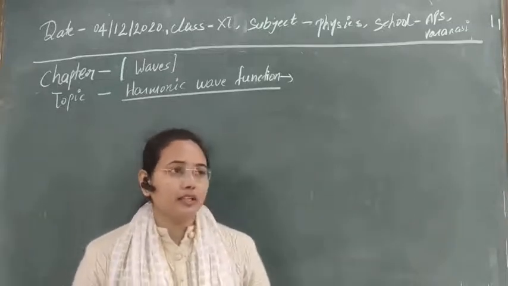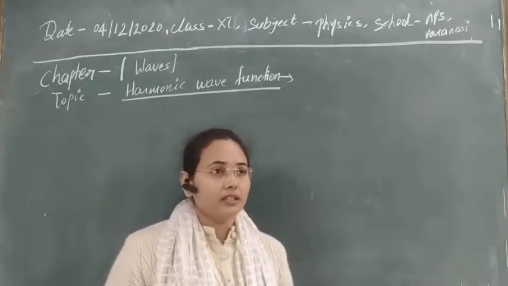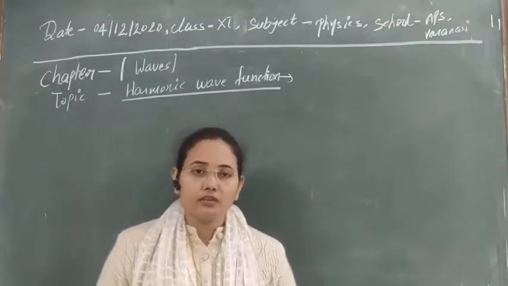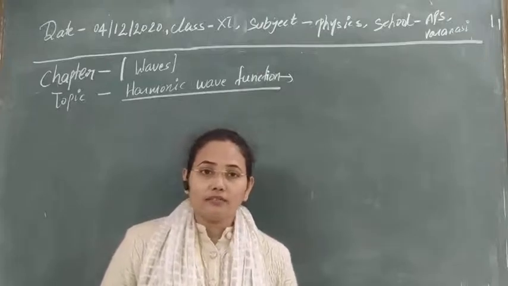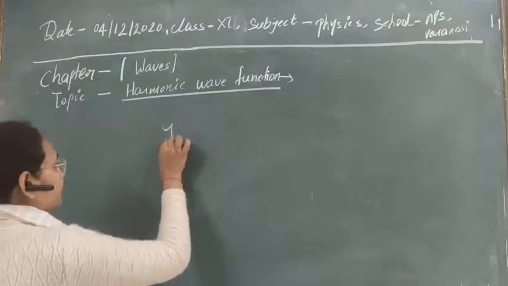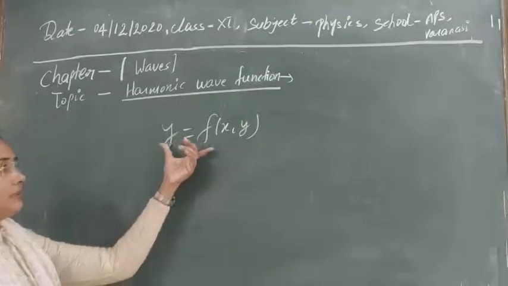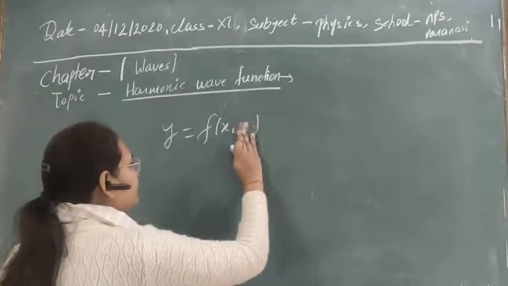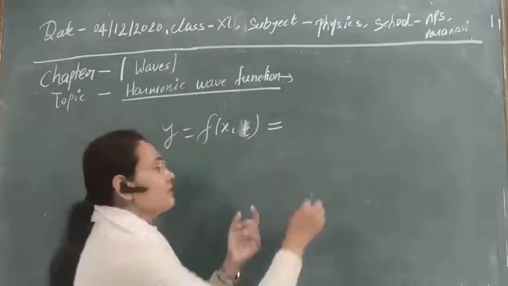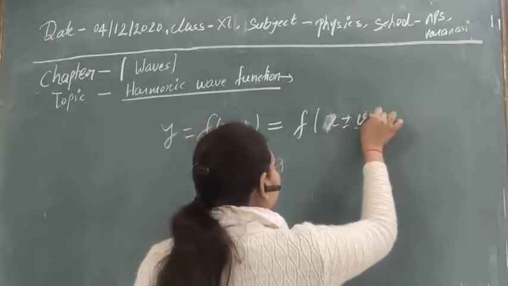So for the harmonic wave motion we need a trigonometrical function, and we have used sine or cosine functions. Again we will use sine or cosine in place of the function f. Suppose y is represented as a function of x and t, and we have represented this as f of x plus minus vt.